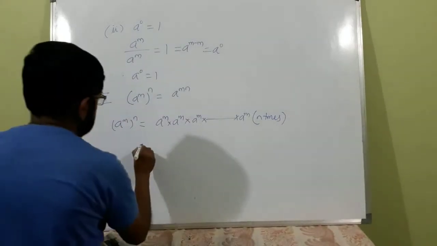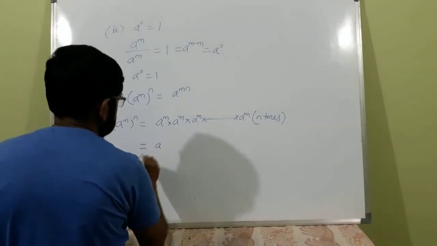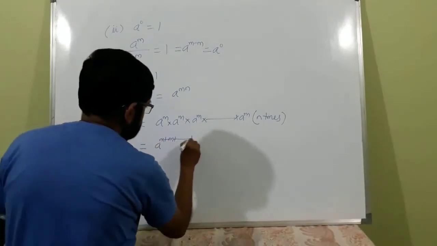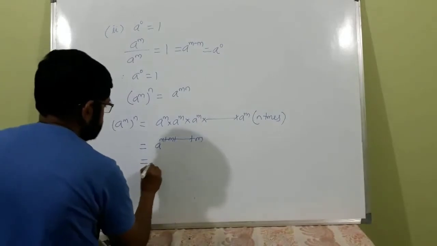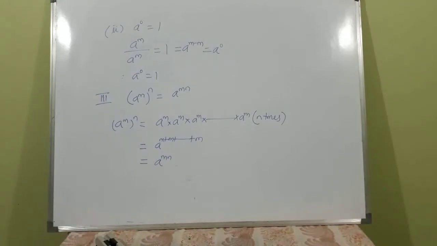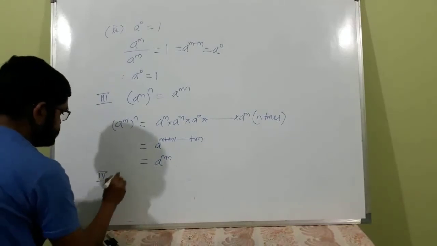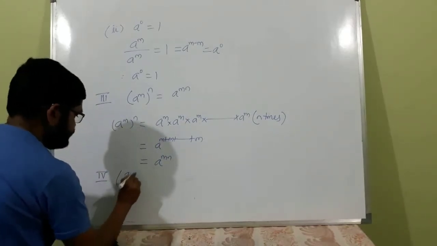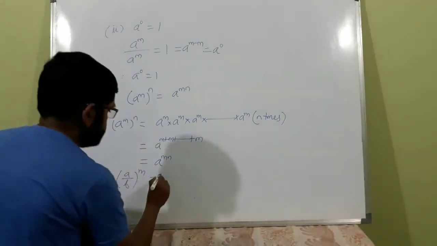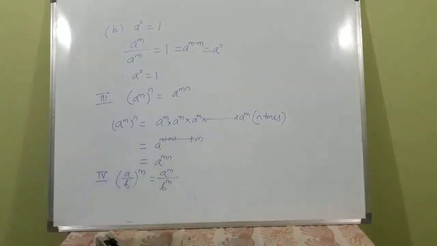That means a raised to m plus m, and so on up to n times, that is a raised to m into n. Okay. Fourth result is (a by b) to the power m is equal to a raised to m divided by b raised to m.